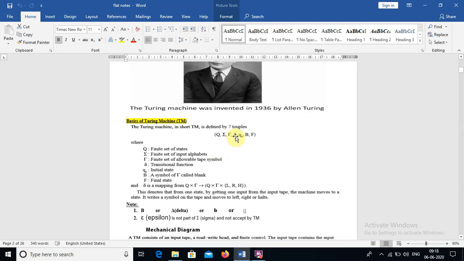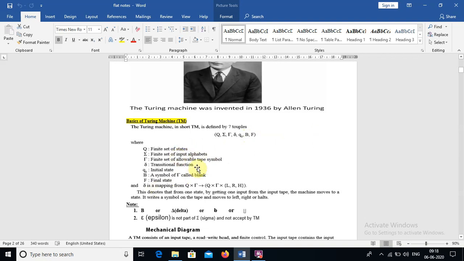Delta represents the transition function, q naught is the initial state, and B is very important here. It is a very new thing: B represents the blank. It is also part of tau actually, and it is also there in the tape symbols, but it represents the blank, not an input symbol. Okay, and F is a set of final states.